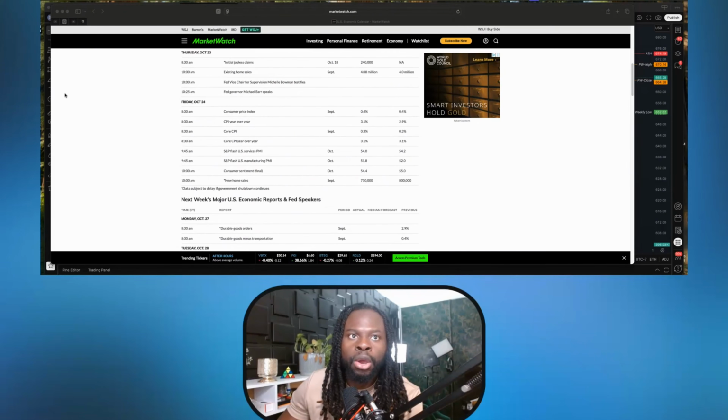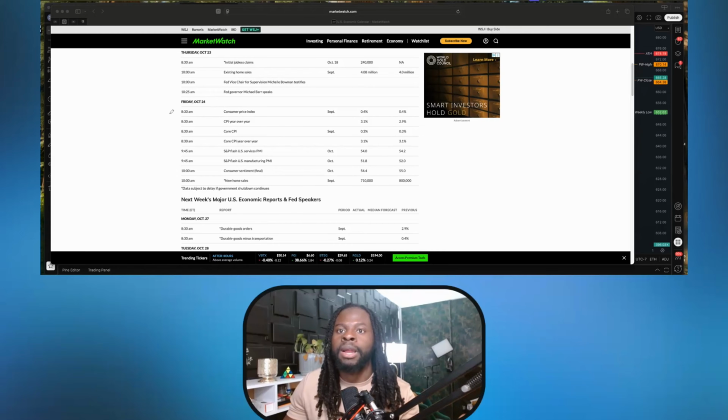As you can see here, even this website has that data subject to delay if the government shutdown continues. So most likely the government shutdown will still be on next week, so most likely we won't have that data coming out next week. It won't be available to us. So me swinging overnight from Thursday to Friday, I may not have to worry about this because this might not be available to the public to actually affect the market. I think this data will be held and released later. But that's quickly what we have during this week.